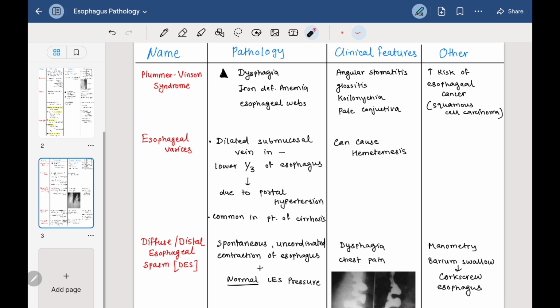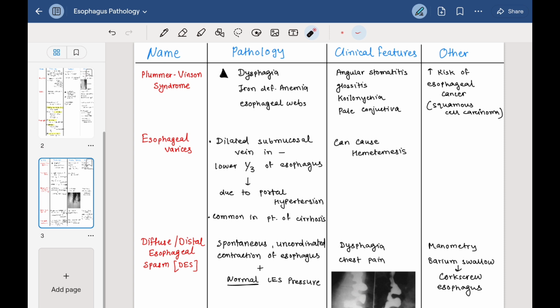Plummer-Vinson syndrome. This syndrome is a triad of dysphagia, which is difficulty in swallowing, iron deficiency anemia, and esophageal webs. Clinical features may be angular stomatitis, glossitis, koilonychia, and pale conjunctiva, the features of iron deficiency anemia. There is an increased risk of esophageal cancer, specifically squamous cell carcinoma. So for Plummer-Vinson syndrome, remember this triad: dysphagia, iron deficiency anemia, and esophageal webs.